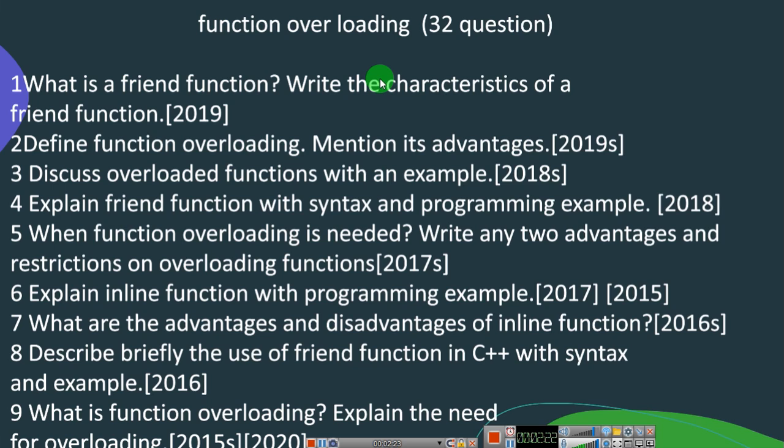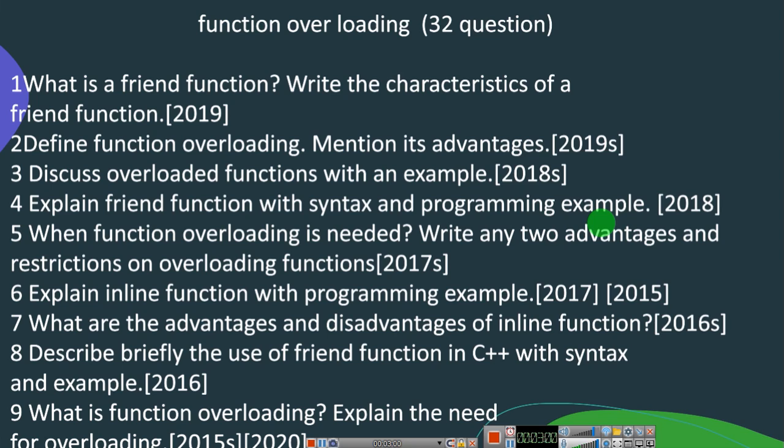You are going to write the definition and the characteristics, but here you are going to explain with the syntax and explain a program with an example. When it comes to a program example, you are going to start from the header file, #include iostream.h, and from that you are going to write the program. If they ask only for an example, you can write only the friend function part, but when they ask for a programming example, you need to write from the starting header file till the last main function braces.